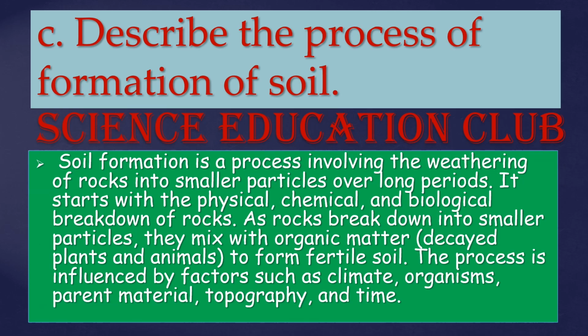Describe the process of formation of soil. Soil formation is a process involving the weathering of rocks into smaller particles over long periods. It starts with the physical, chemical, and biological breakdown of rocks. As rocks break down into smaller particles, they mix with organic matter to form fertile soil. The process is influenced by factors such as climate, organisms, parent material, topography, and time.